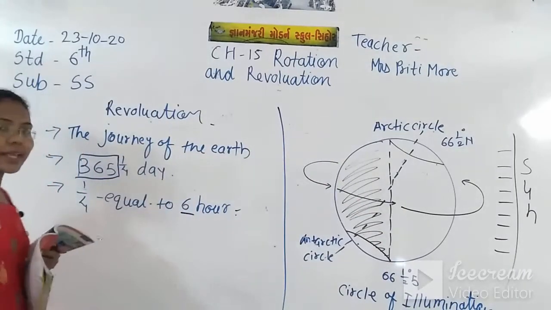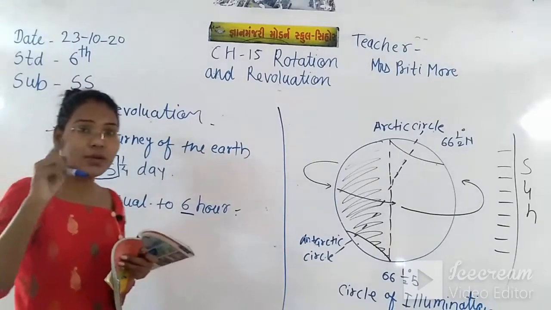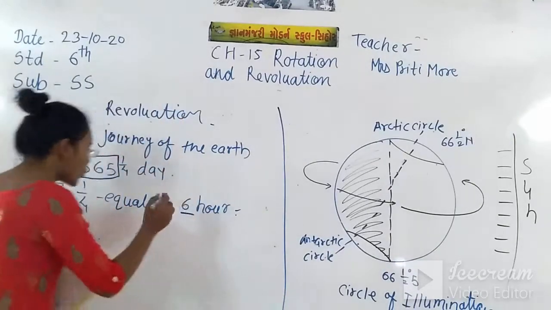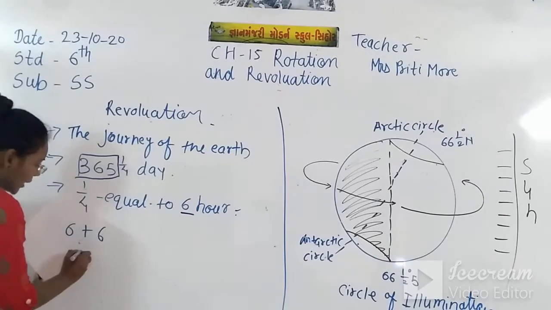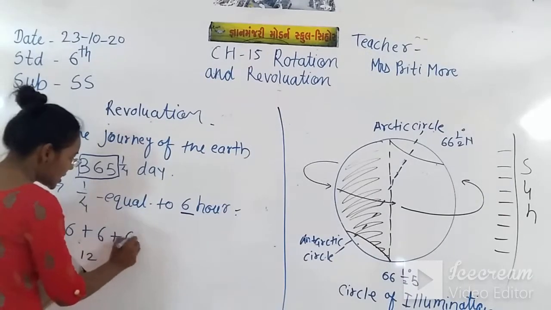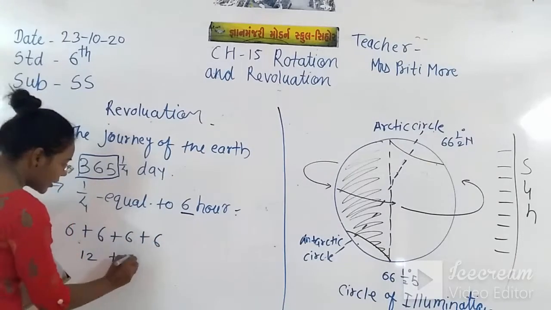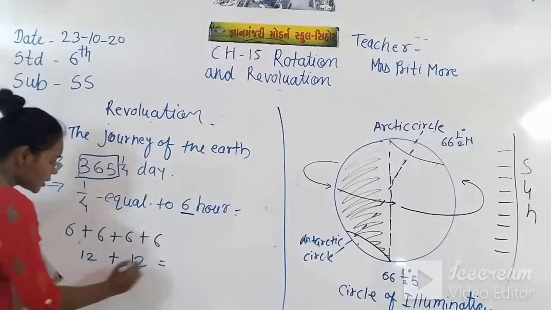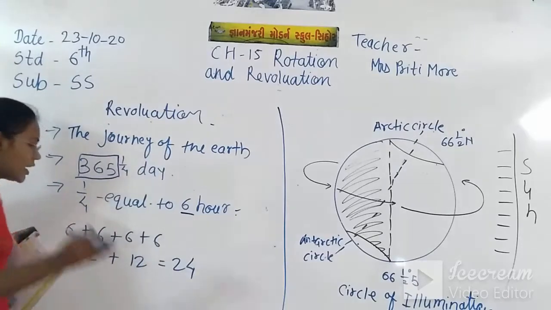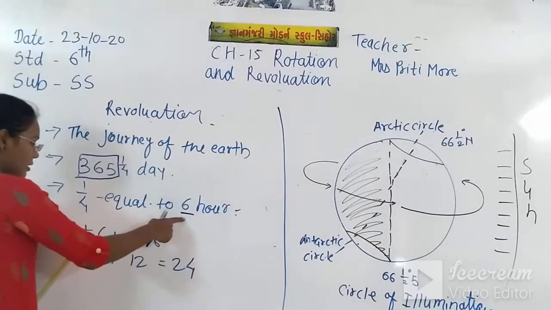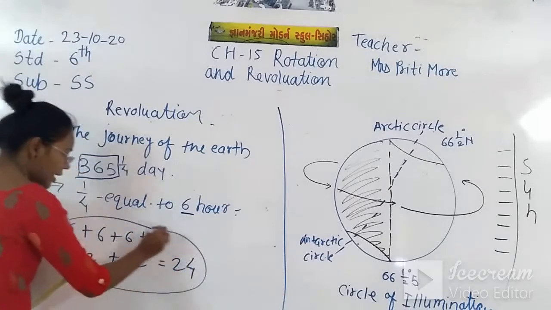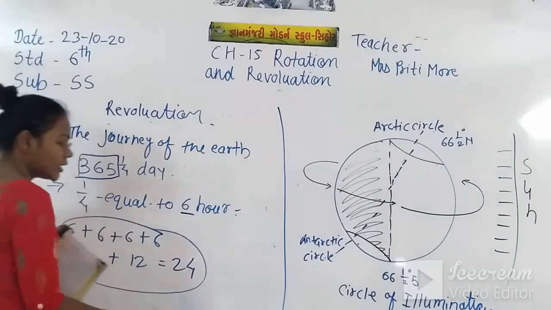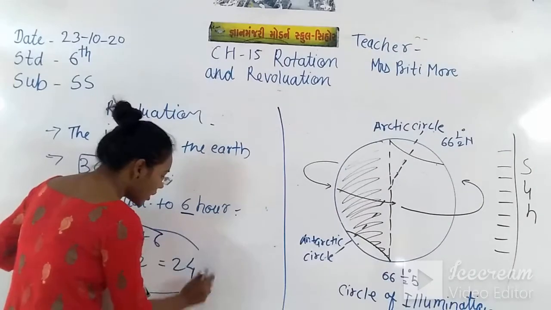For making a whole 1 day, how many do we need to add? 6 plus 6 are 12, again 6 plus 6 are 12, which equals 24. When we add 4 times this 6 hours, then only we get 1 day. 24 hours means 1 day.